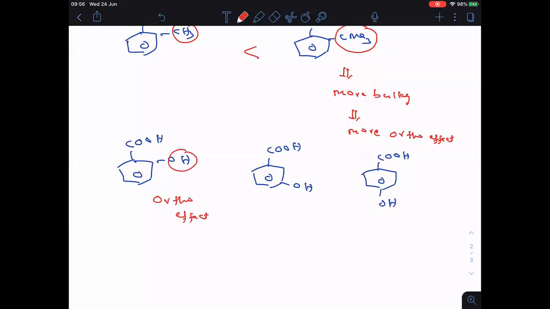Clear? Now this OH is at which position? Meta position. At meta, I think you know, when you write the resonance structures, at meta charge will not come. That means at meta, no resonance. No resonance means no mesomeric effect. Only inductive effect is operated. According to inductive, this is the minus I group. That means electron withdrawing group.